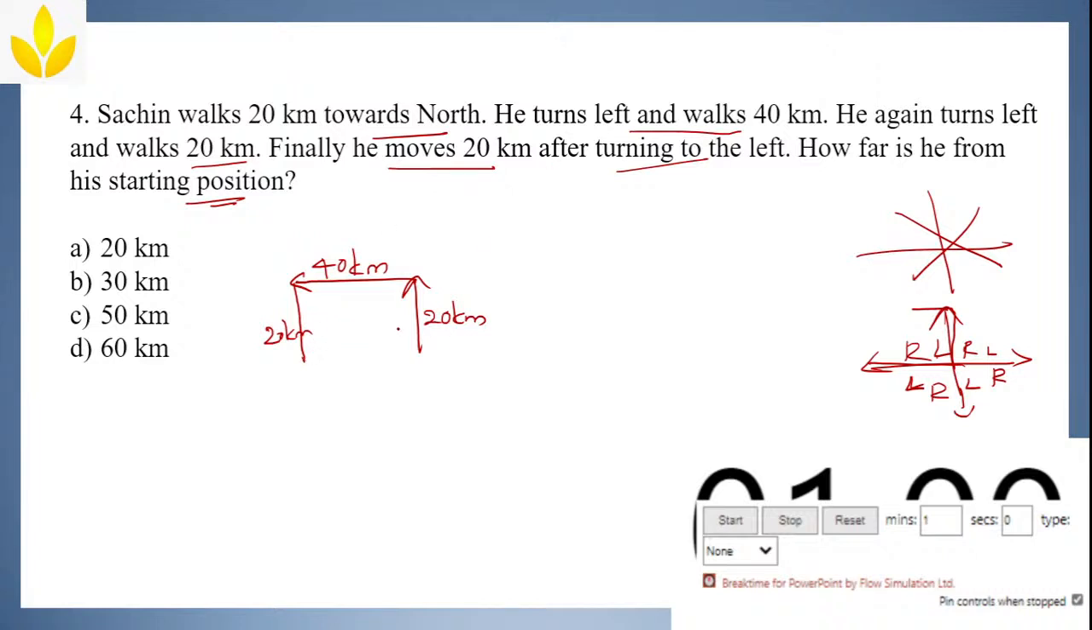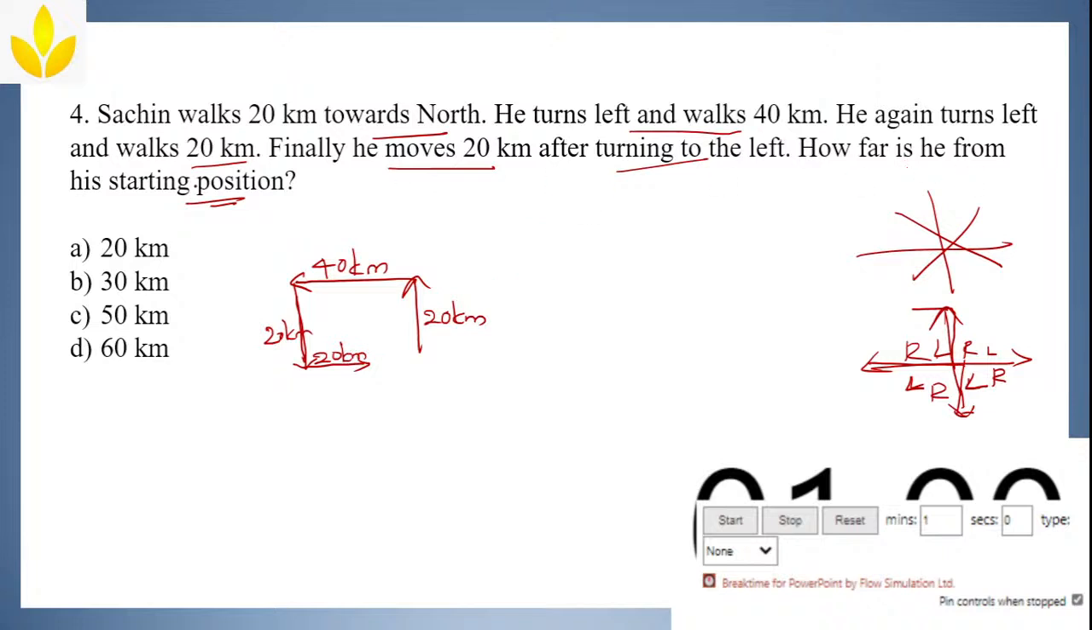Finally, he moves 20 kilometers after turning to the left. Now we are moving downwards. See, downwards left means this side. So this side, how much? 20 kilometers, because this is 40, so you can't draw it till here. He walks 20 kilometers.